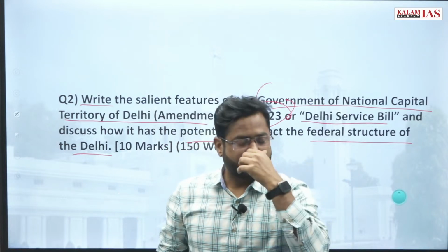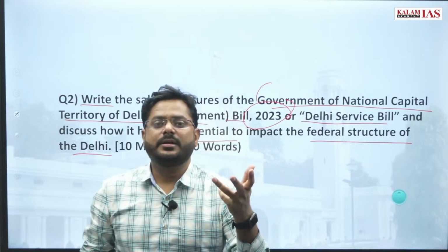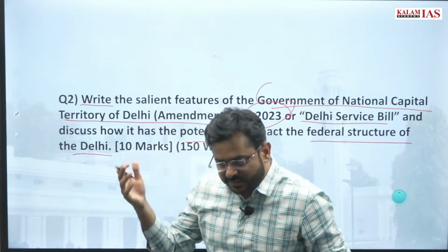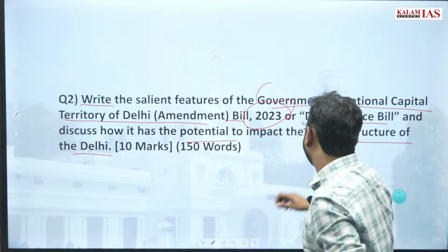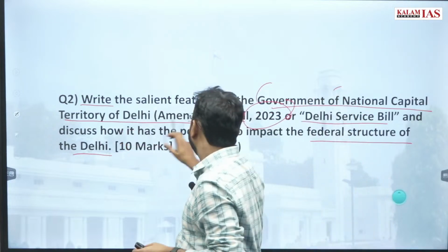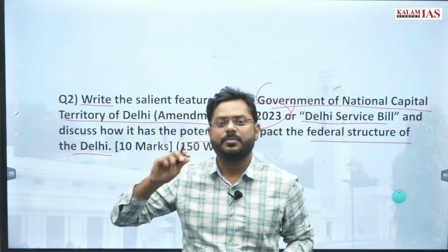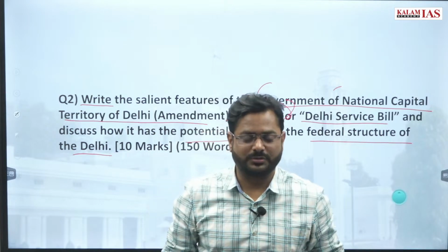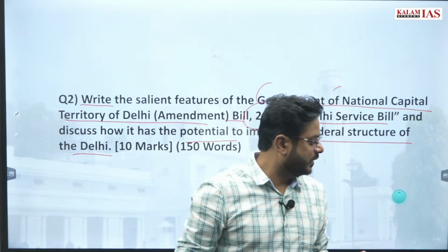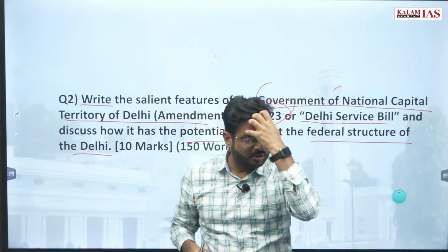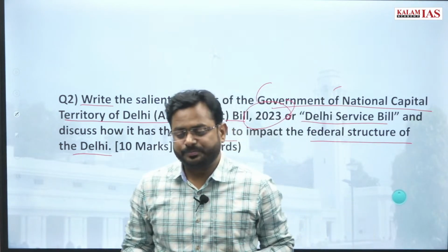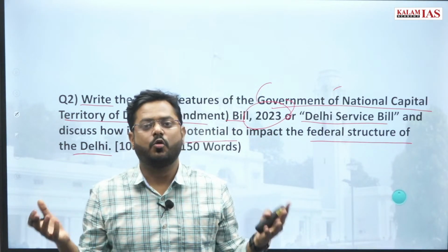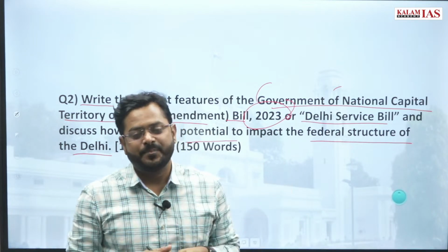The elected government of Delhi was given more authority, was given more power, but then the Center didn't like it. So they brought this National Capital Territory of Delhi ordinance first. In the ordinance it came first and it overturned the judgment of the Supreme Court, right? और यहाँ पे आया कि now this Lieutenant Governor of Delhi will be the sole authority who will be deciding all these questions, right?